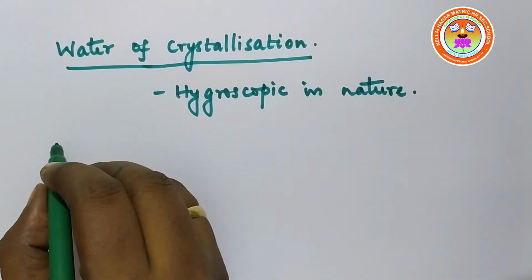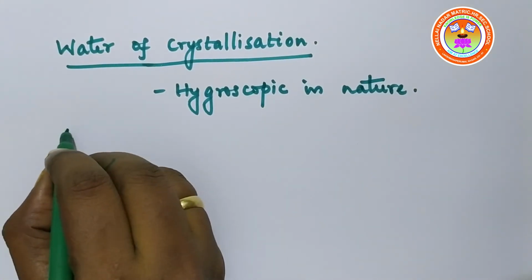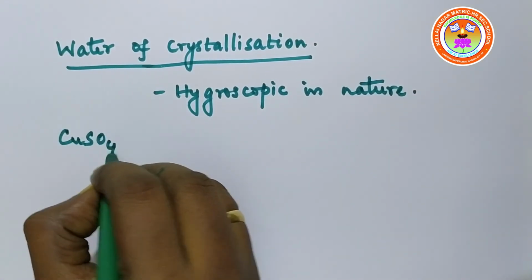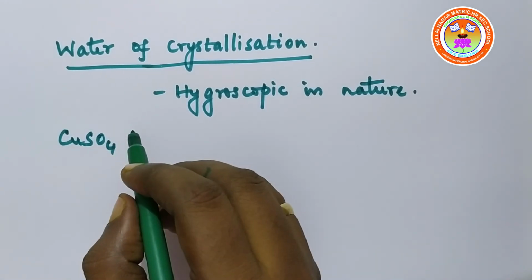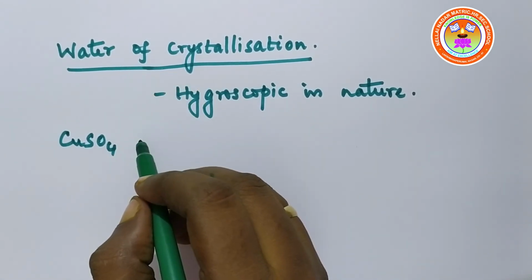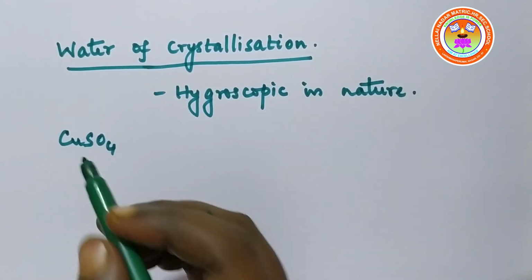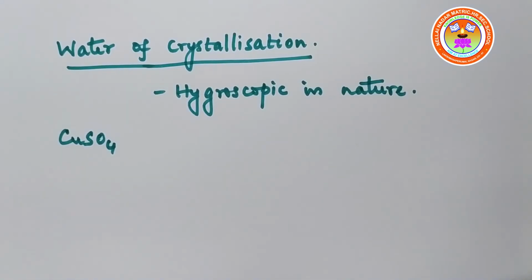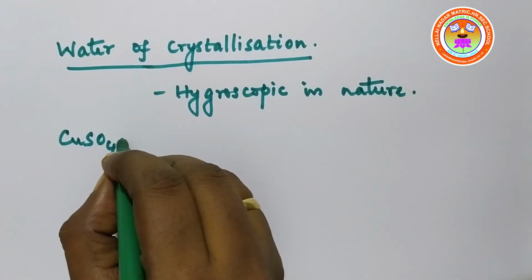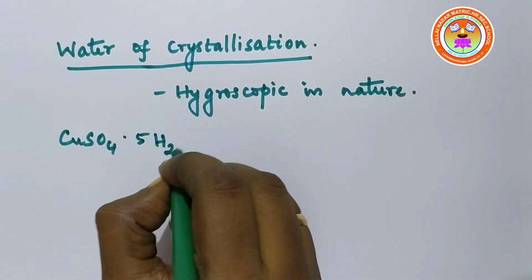For example, the salt copper sulfate has water of crystallization. When copper sulfate absorbs water molecules from the moisture, it becomes copper sulfate pentahydrate.